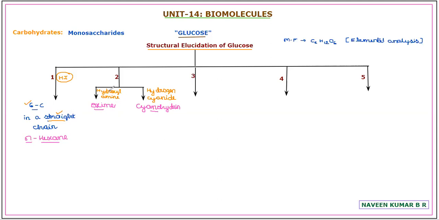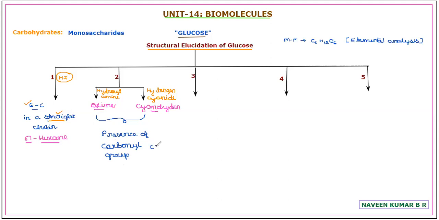Now similarly here, by treating with hydroxylamine, formation of oxime, or by treating with hydrogen cyanide, formation of cyanohydrin, we confirm that there is a presence of carbonyl group as the functional group. Both the evidences, treating with hydroxylamine or with hydrogen cyanide, conclude the same information: the presence of a carbonyl group as a functional group.